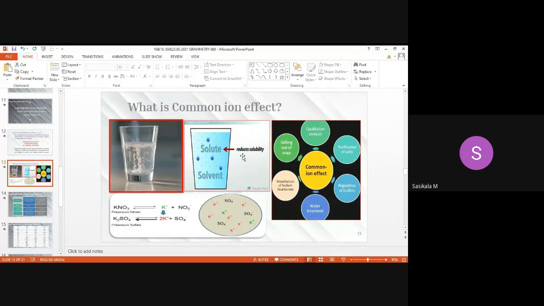Wherever you need common ion effect to be applied for your solution, you can make it. Mainly for purification of salts, then regulation of buffers, to regulate pH, then water treatment, then manufacture of sodium bicarbonate, and then salting out of soap. These are all the various fields where common ion effect is applicable.